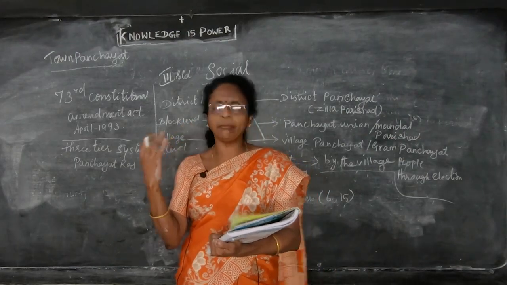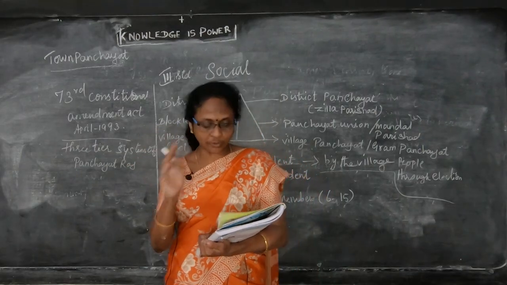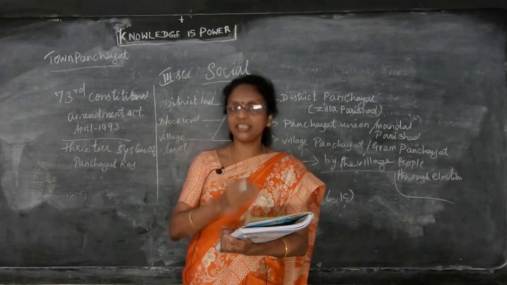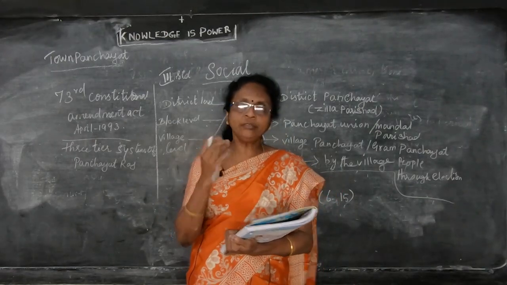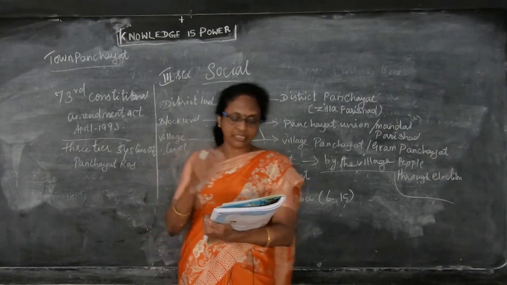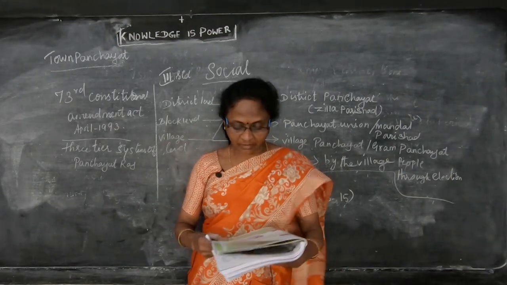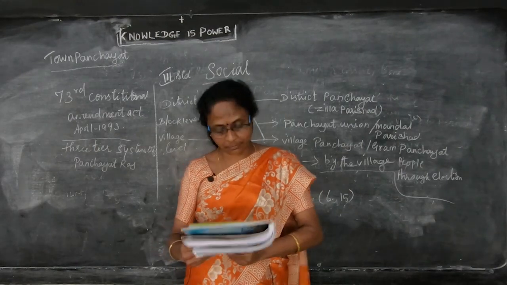The same way, the members are elected by the people through the election, and their period is also the same, 5 years, and they fulfill the same basic requirements of the people of the town. So each and every person of the town, the village Panchayat as well as the town Panchayat, will take care of the basic requirements of the people. And the village Panchayat provides basic facilities for the village people.